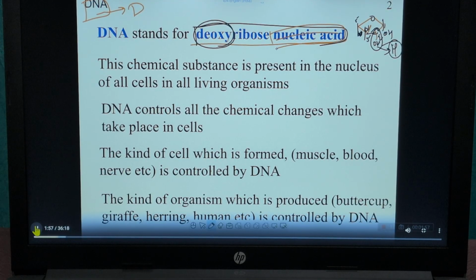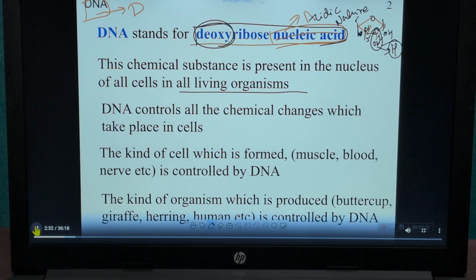What is nucleic acid? It means the nitrogenous bases, which are acidic in nature. From the name it is clear that DNA is acidic in nature. This chemical substance is present in the nucleus of cells in all living organisms, either eukaryotes or prokaryotes. Both have DNA.